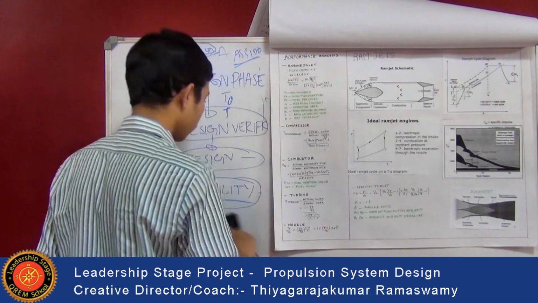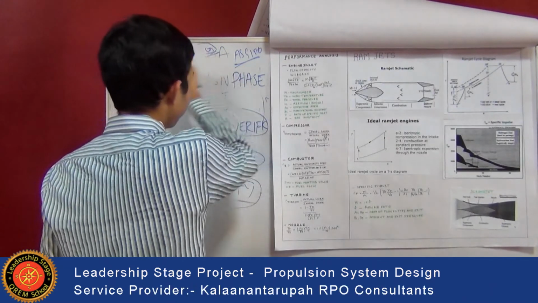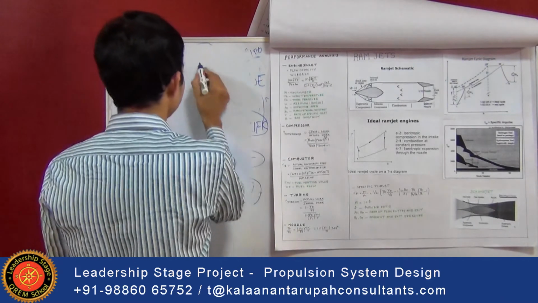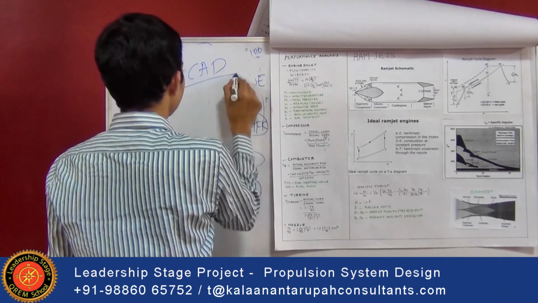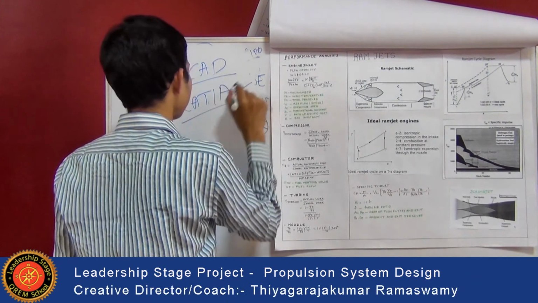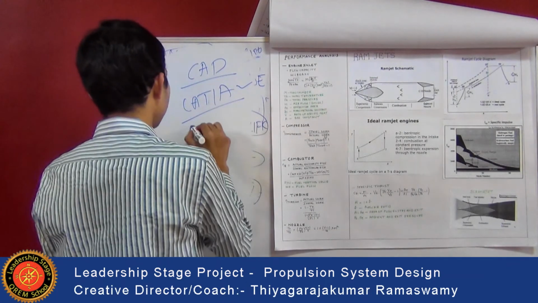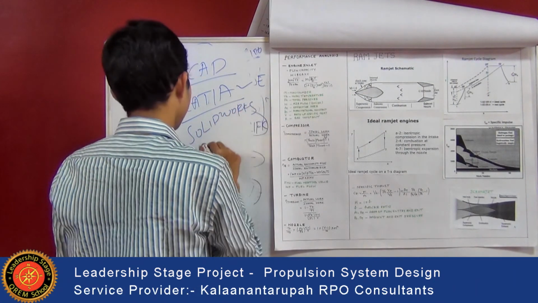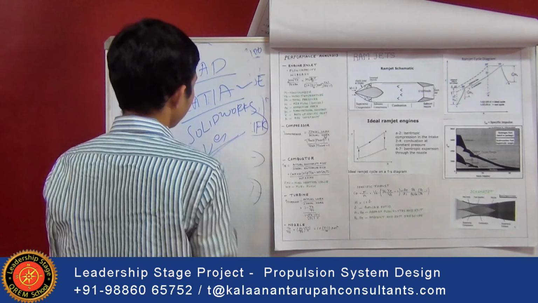Coming to the tools for design and analysis, among the CAD tools mainly CATIA is used for the design of all propulsion systems, but SolidWorks and Unigraphics can also be used.